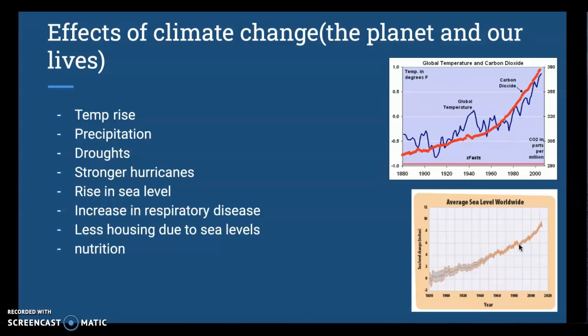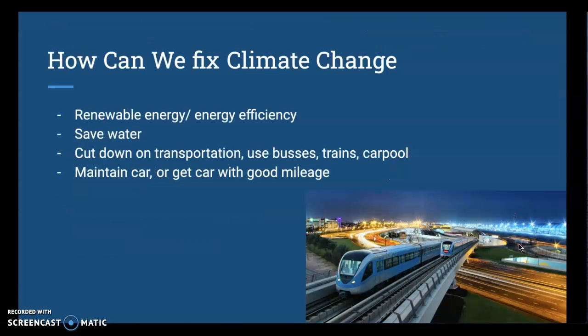Climate change and the greenhouse gases can also increase respiratory disease or worsen it. And also the rise in temperature can lessen the nutrition inside of our fruits and vegetables. Even with all these effects, there are ways we can fix climate change or weaken the effects.